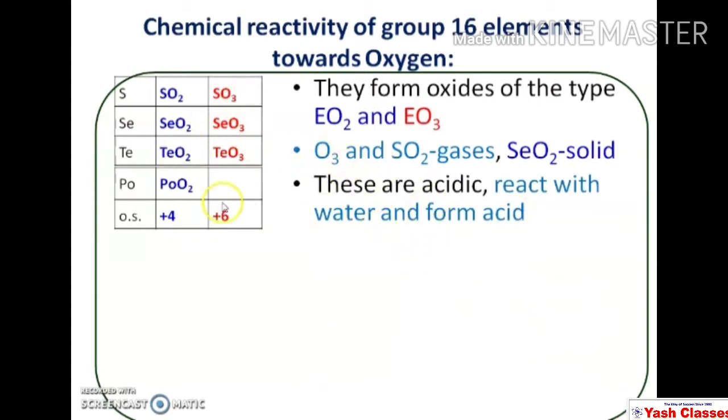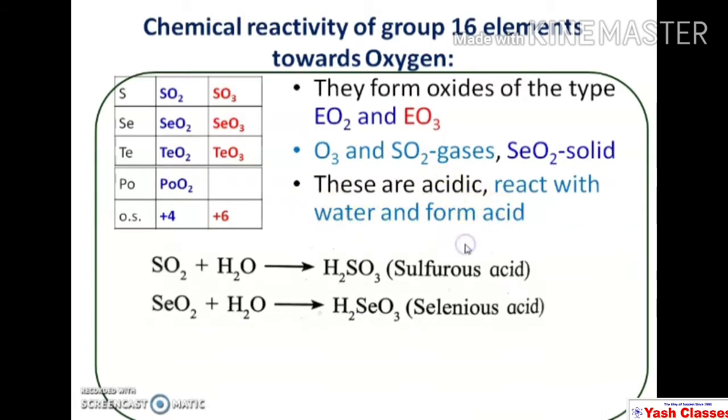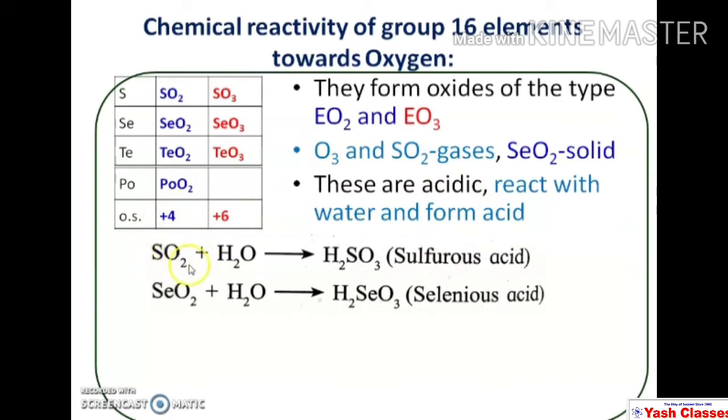Now these oxides are acidic and react with water and form acids. For example, sulfur dioxide reacts with water and there is a formation of sulfurous acid, H2SO3. Selenium dioxide also reacts with water and forms selenous acid, H2SeO3. Therefore these are acidic oxides.